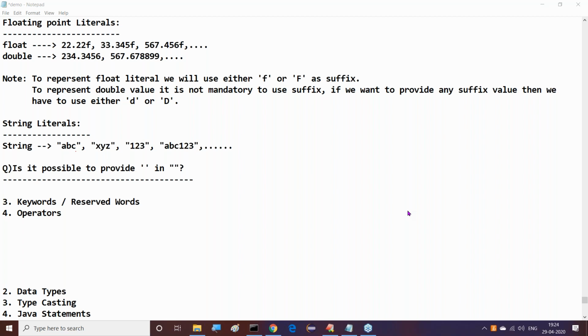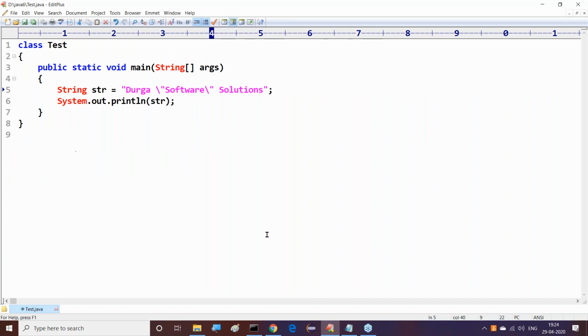Directly it is not possible. But with which slash do we have to use it? Is it forward slash or backward slash? Come on, guys. Definitely it is backward slash. With the backward slash, it is possible.